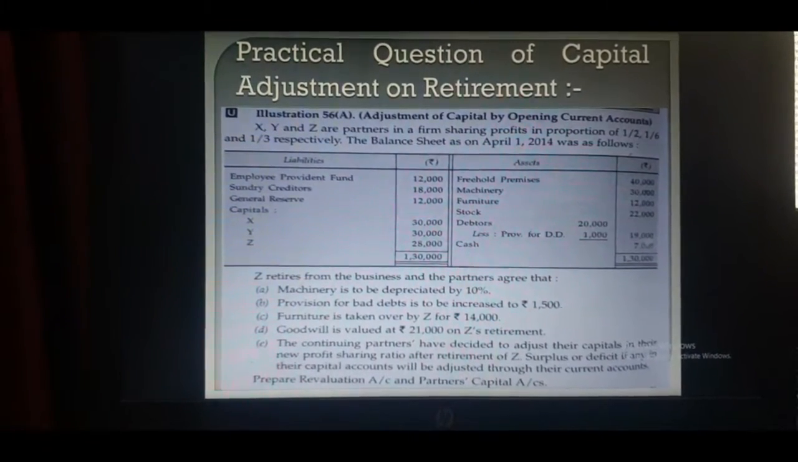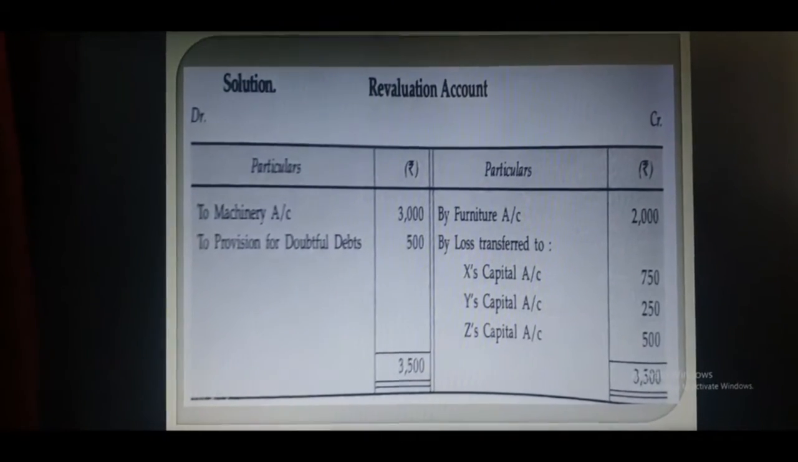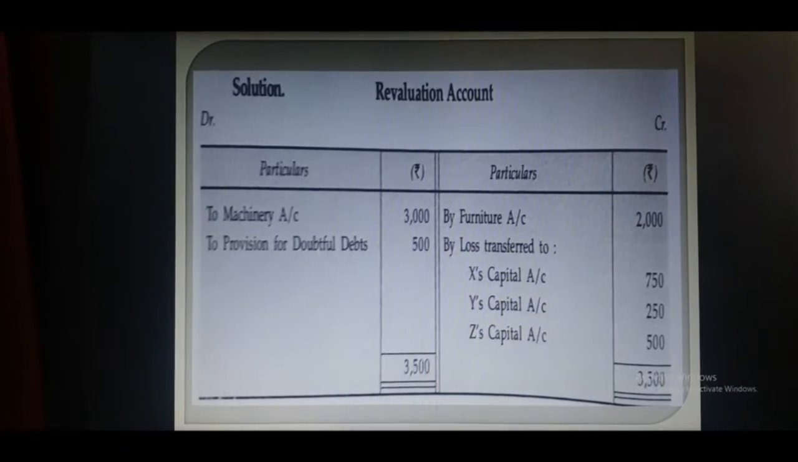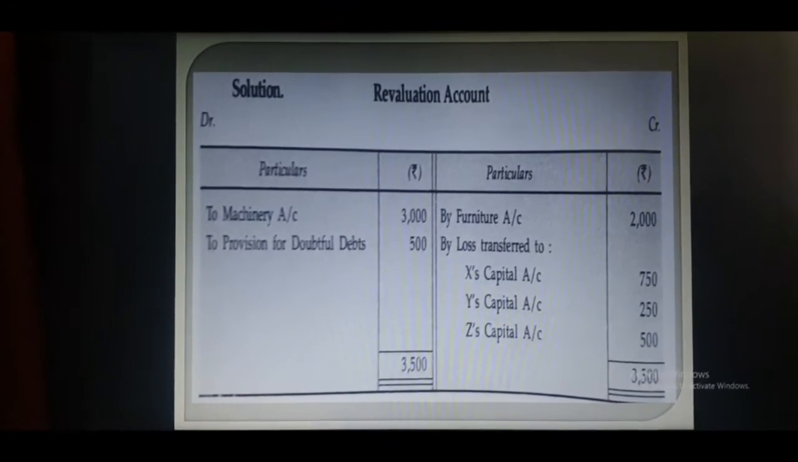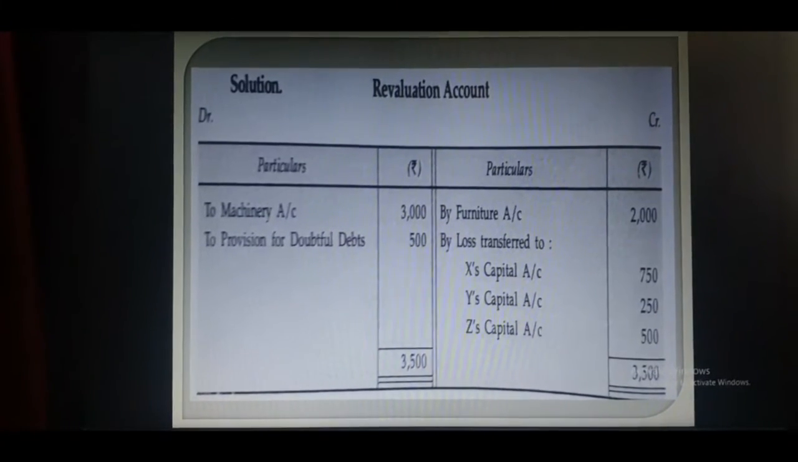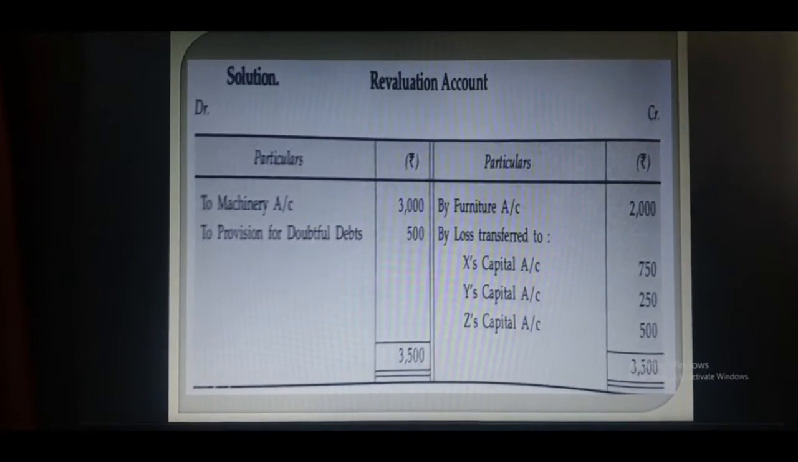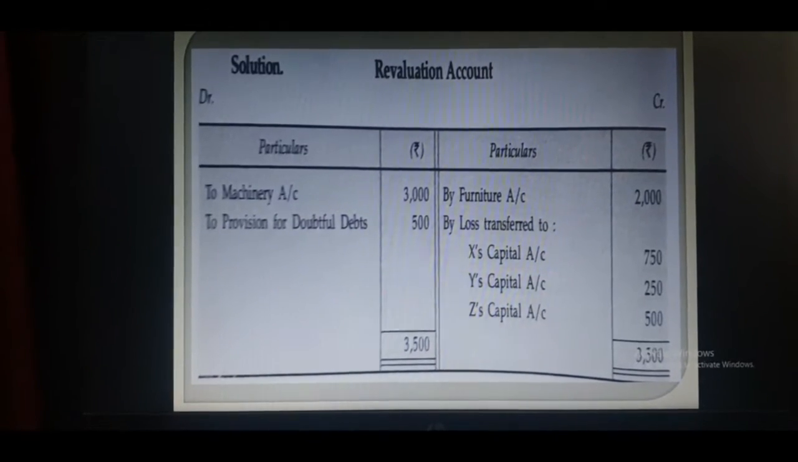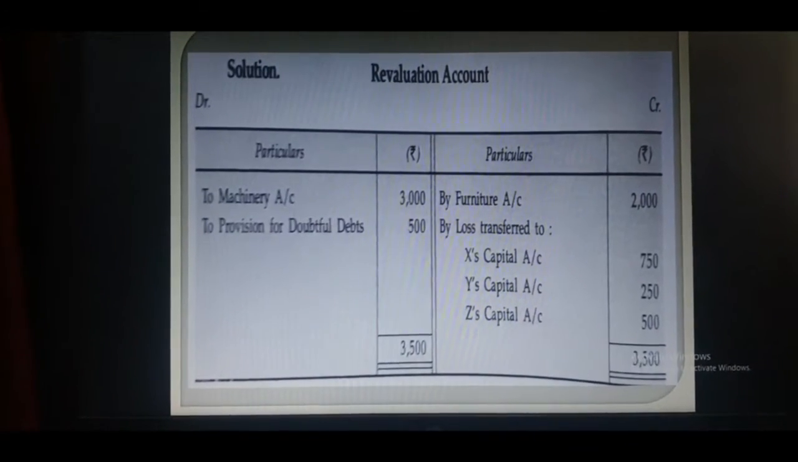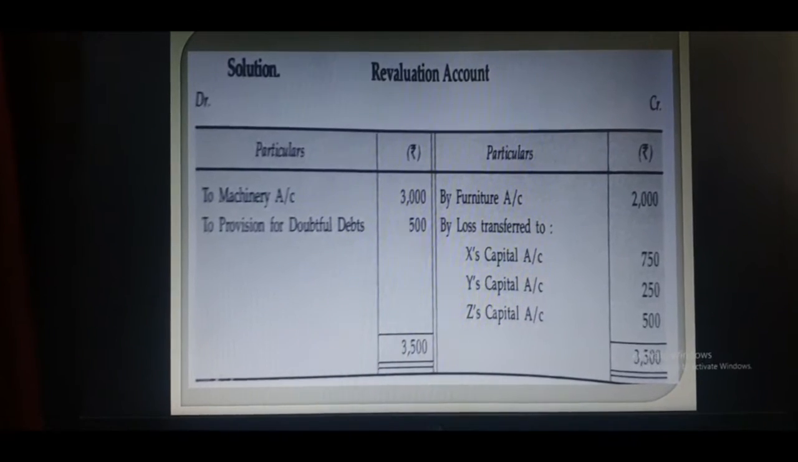Let's see the revaluation account. So here is the revaluation account. On the debit side there is a decrease in machinery by 10%. So 30,000 into 10%, that is 3,000, and additional provision of 500. Earlier it was 1,000 and now the new one should be 1,500. So the difference of 1,000 and 1,500 is 500.